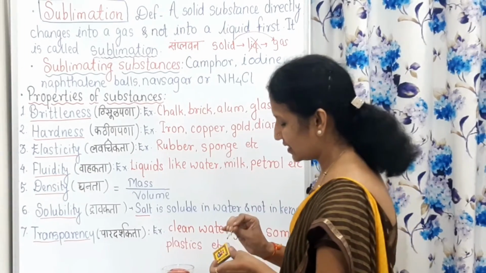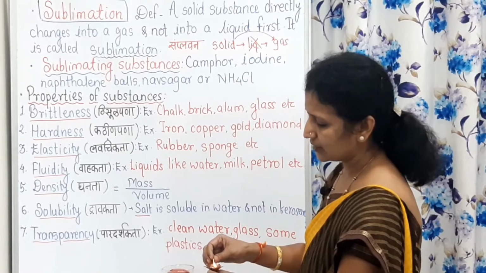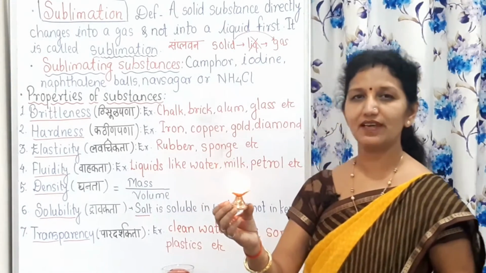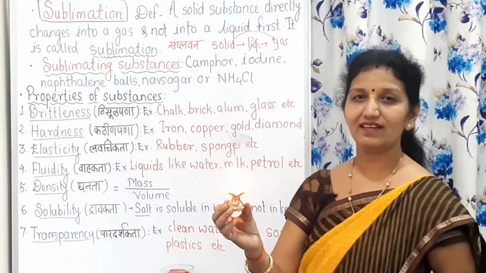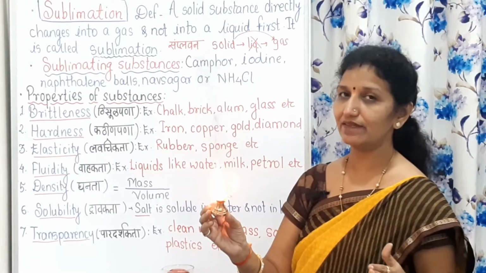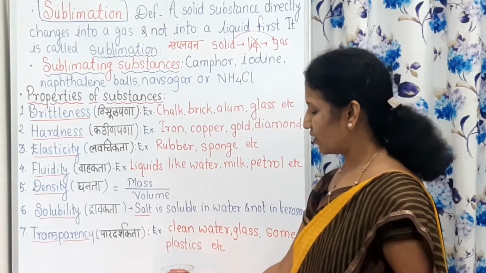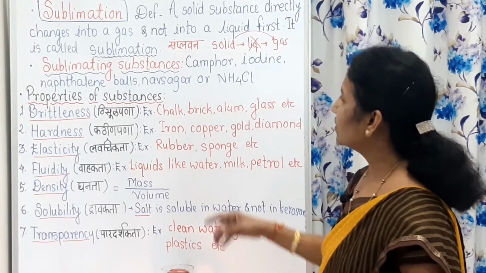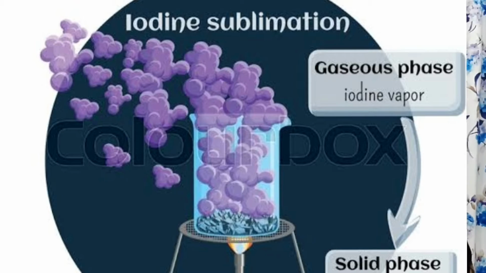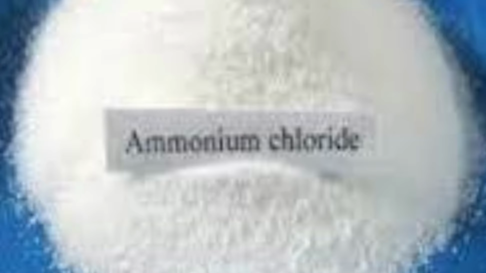Now we will see a small, easy experiment here. Nowadays in Navratri, you usually do this experiment every day. See, this camphor, when it burns, it does not change into liquid. It directly changes into gas, and this is called sublimation. So, these are the examples of sublimation: camphor, iodine, naphthalene balls, and Navsagar or ammonium chloride.